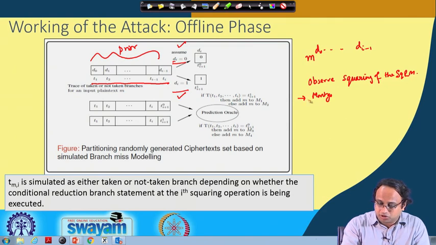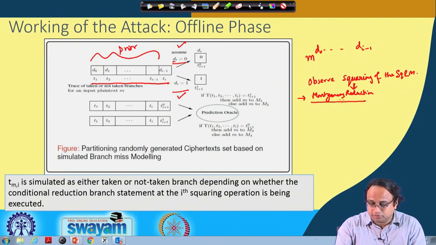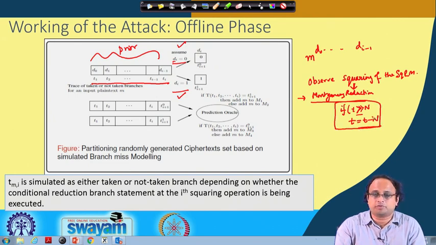In particular, what we observe is the Montgomery reduction, because the squaring will also call the Montgomery reduction underneath. Note that in the Montgomery reduction we had this line, which is something like Ti greater than or equal to n, I do a T equal to T minus n operation. This is the operation which I target, and in particular I target the outcome of this branch, whether the branch is taken or not taken.